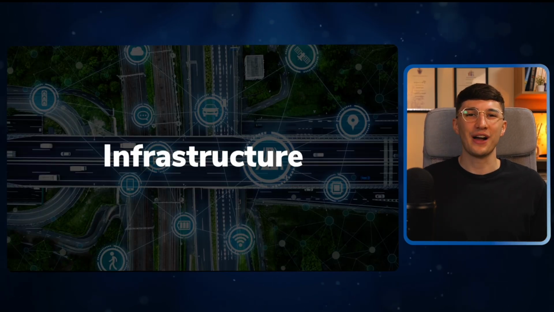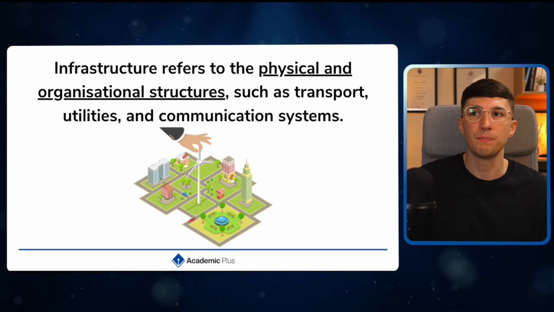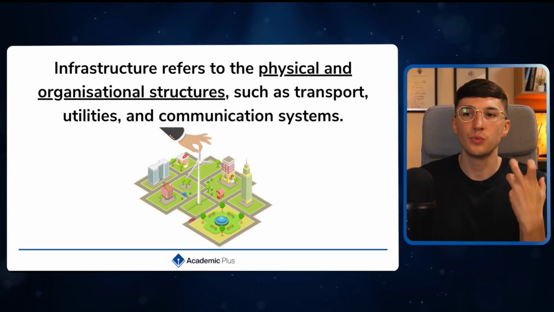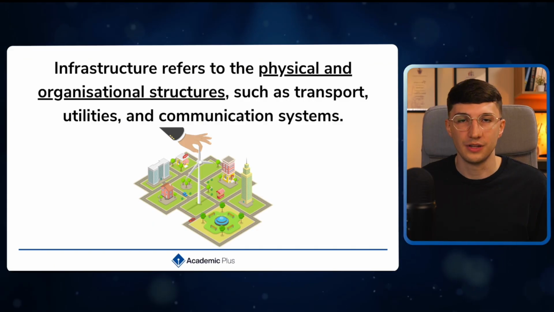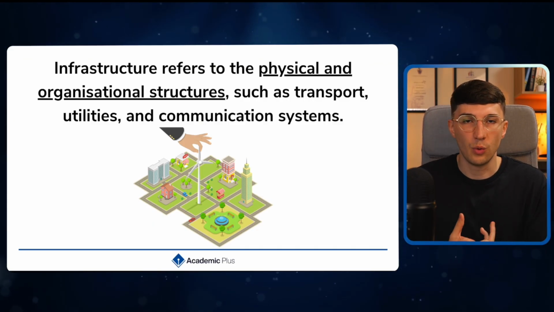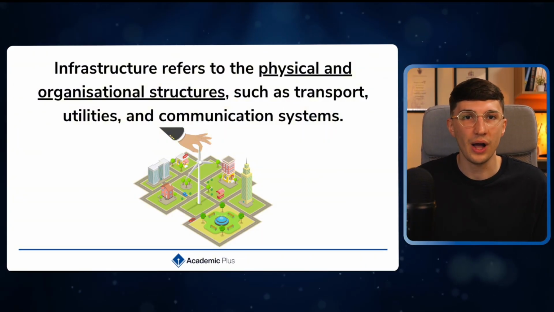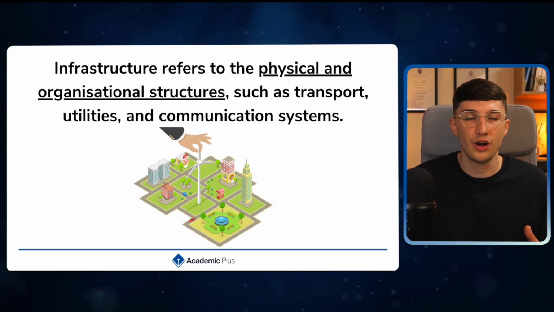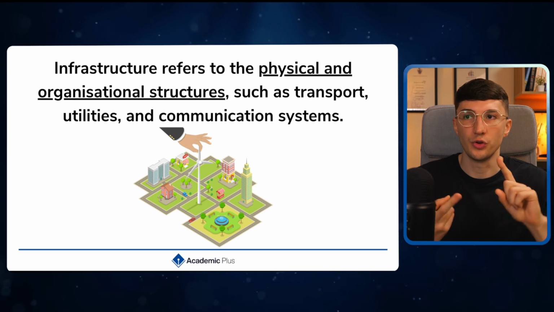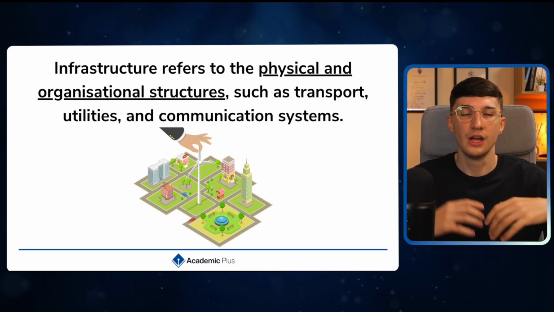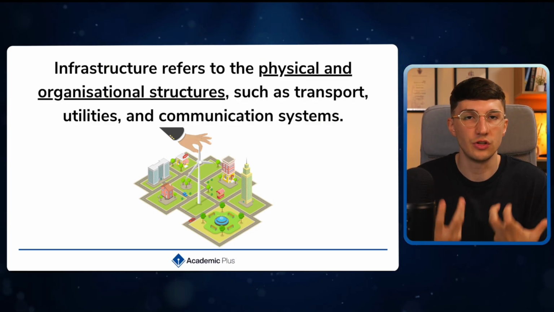And the final element of our government policy will be around infrastructure. Now, when we think of infrastructure, it's both the physical structures and the communication and network structures. So if you were to go to a built-up city, there are lots of roads, lots of transport links such as trains. The communication, the Wi-Fi speeds, are a lot quicker as well. If you go to areas such as the countryside, there's less of this. What we mean by infrastructure is transport, utility and communication systems. It's the government policies which influence how much spending goes into the infrastructure.